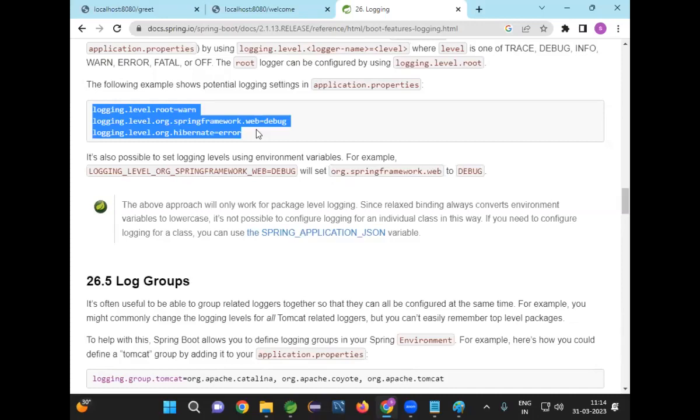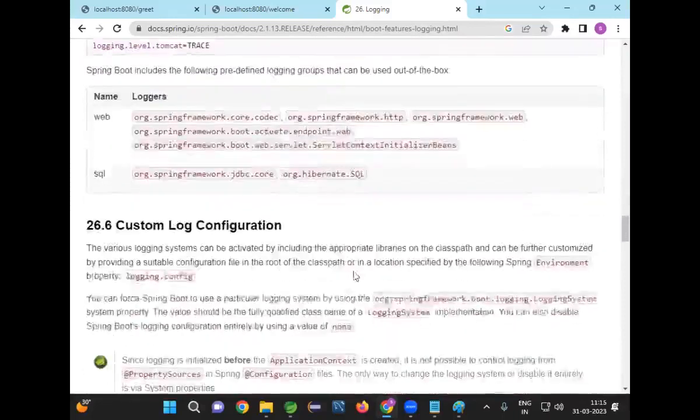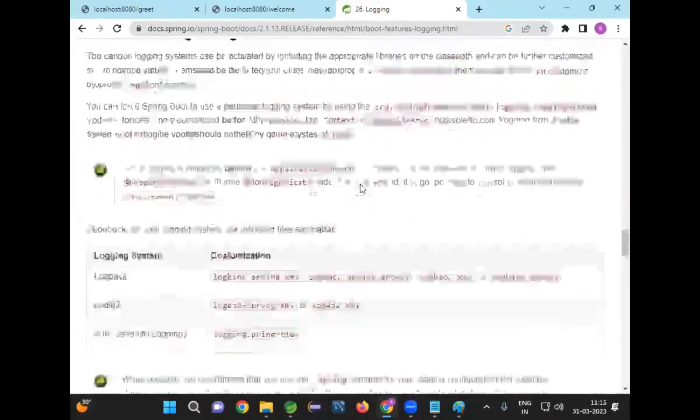In my project, I am using Spring Boot, Spring Web, and Spring Data JPA. For the web module, I want to set one level. For Data JPA, I want to set one level. That also we can do. Now, logging groups are also available. Log levels are available. Custom logging configuration.